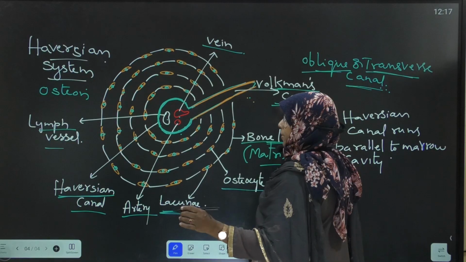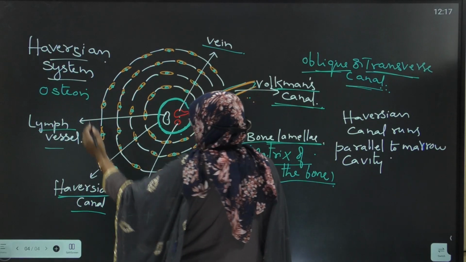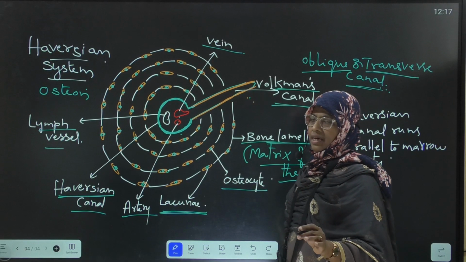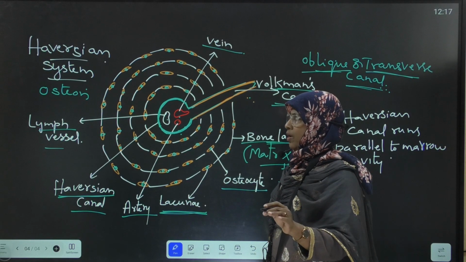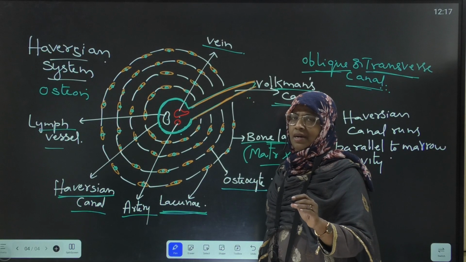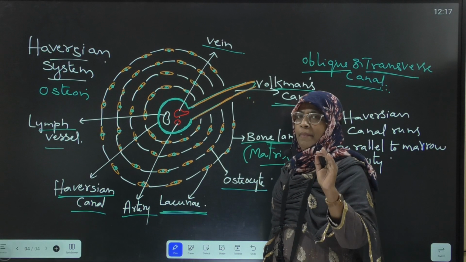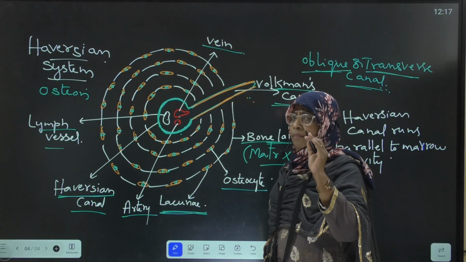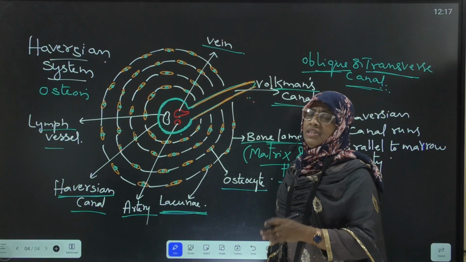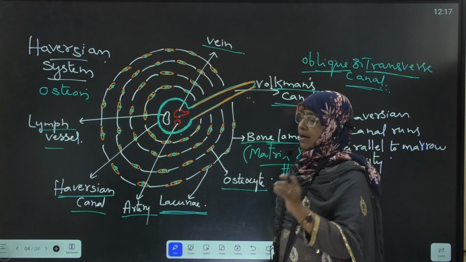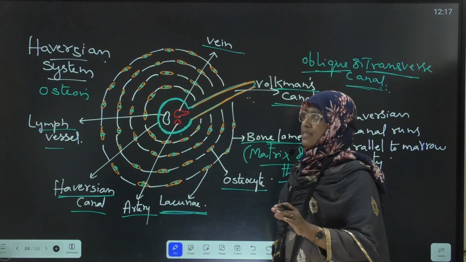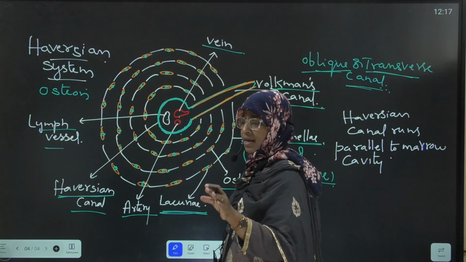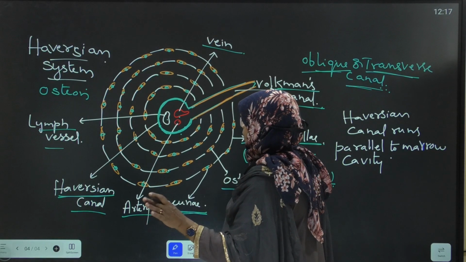Once again, this Haversian system is otherwise called the osteon. These are the units of the bone. Presence of Haversian system is the characteristic feature of mammalian bones. Only in the bones of mammals is this Haversian system present.